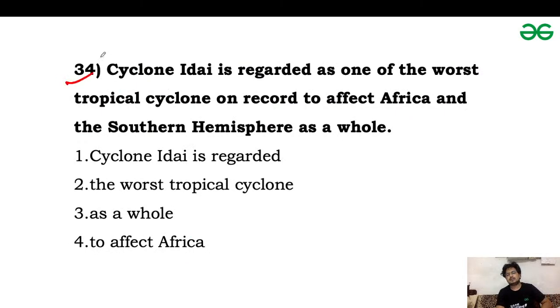Cyclone Idai is regarded as one of the worst tropical cyclone on record to affect Africa and the southern hemisphere as a whole.